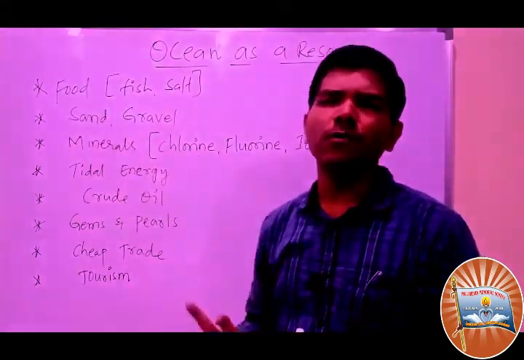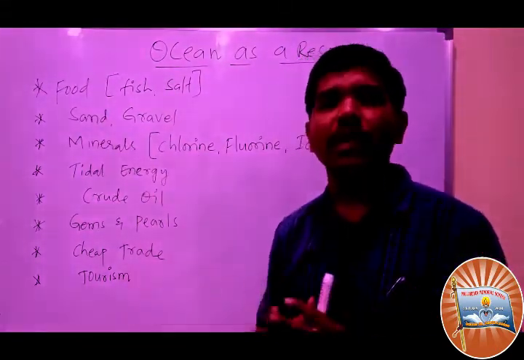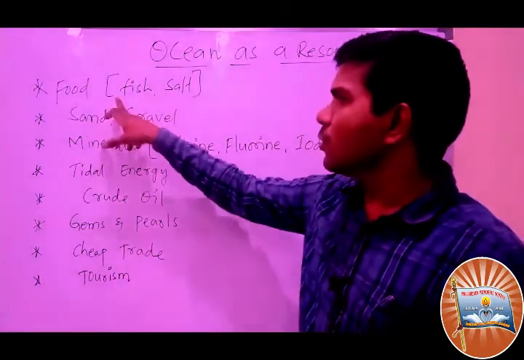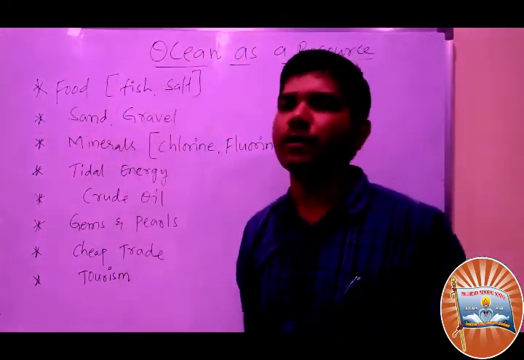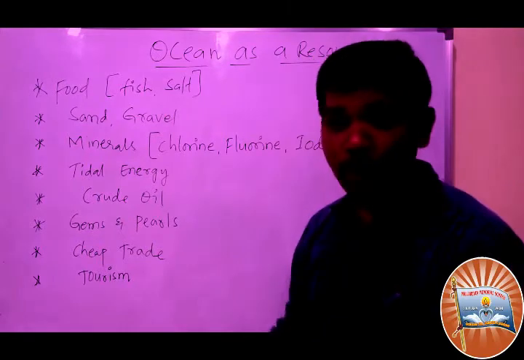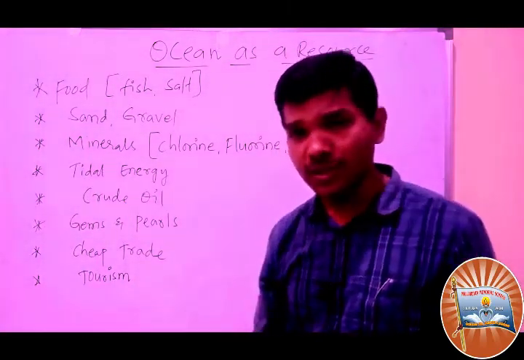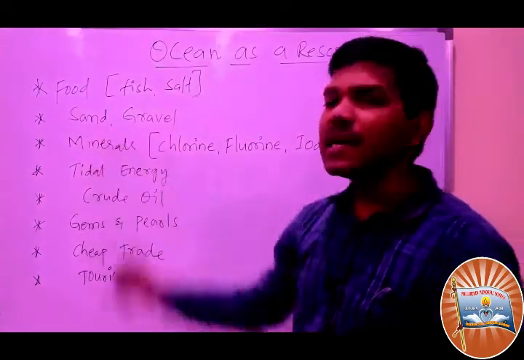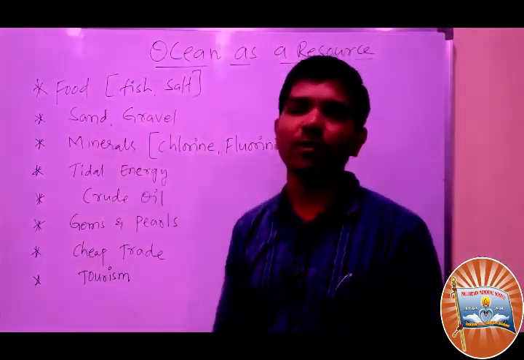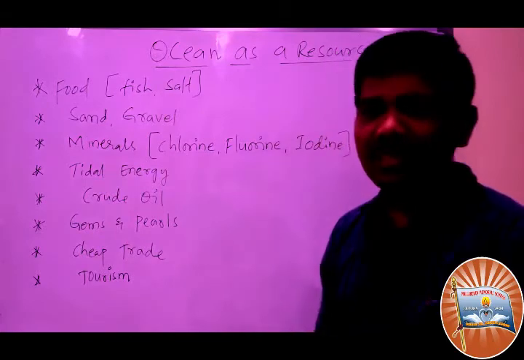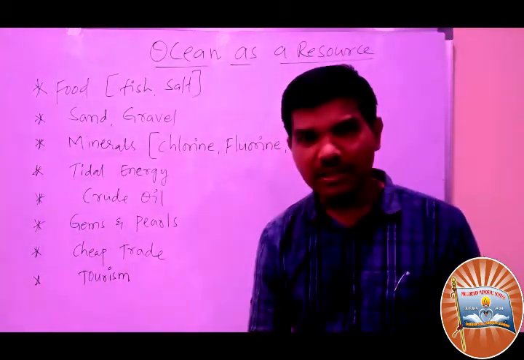There are a number of people who love seafood, and most of the seafood we get from the oceans, sometimes very costly seafood, crabs, different kinds of fish. Next, sand and gravel. We also use sand and gravel for the construction of buildings and houses.